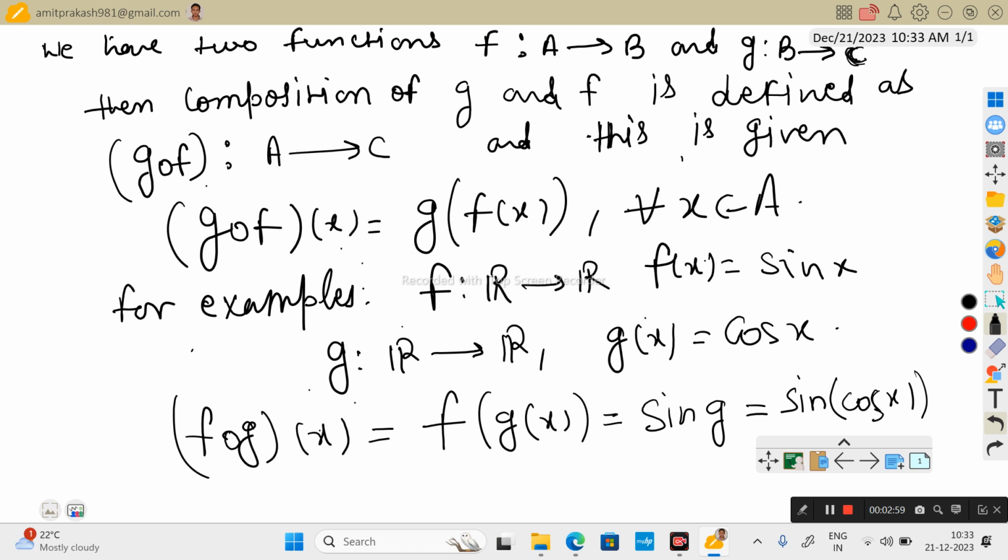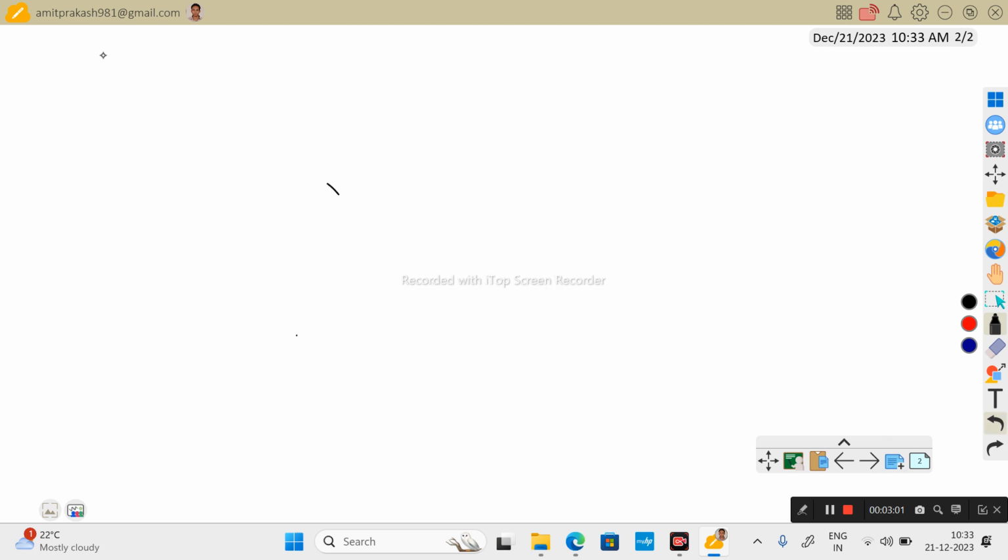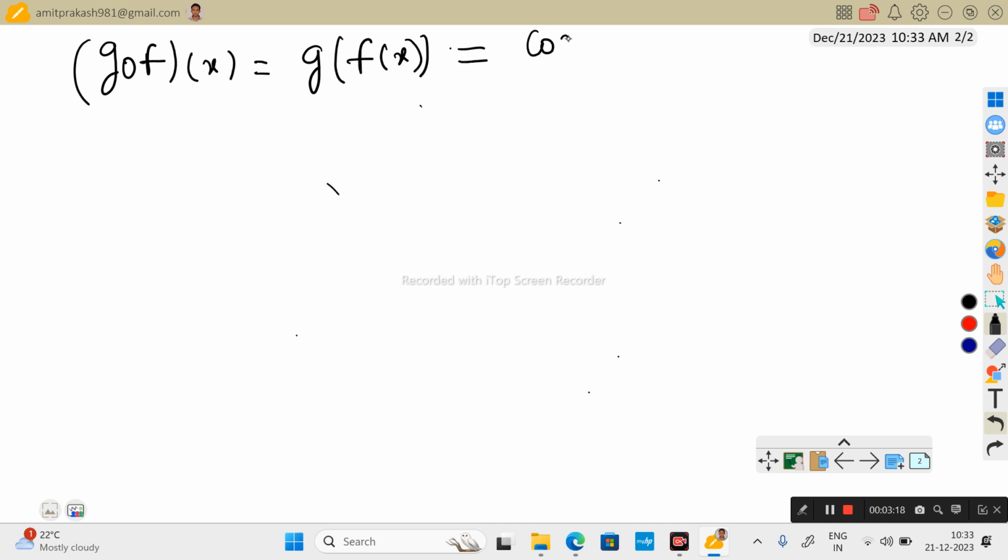Again, (g o f)(x) means g of f(x): we have to switch x to f(x) in g(x). So g(x) was cos x, and in place of x we put f(x), and f(x) is sin x. This becomes cos of sin x, and this is the composition of g and f.